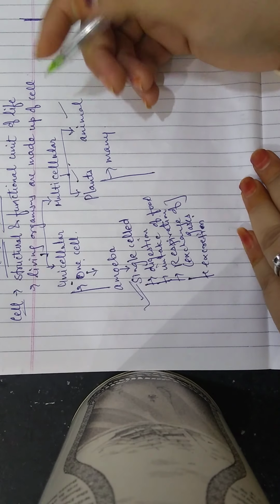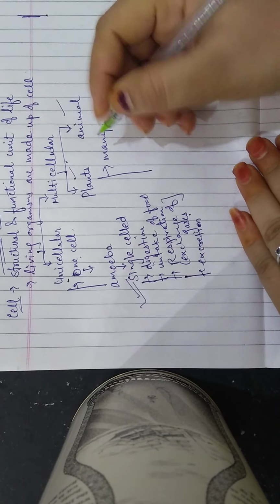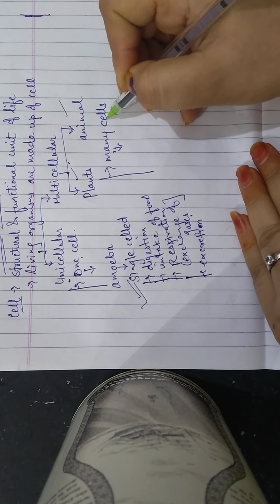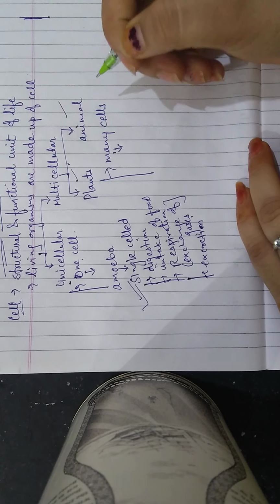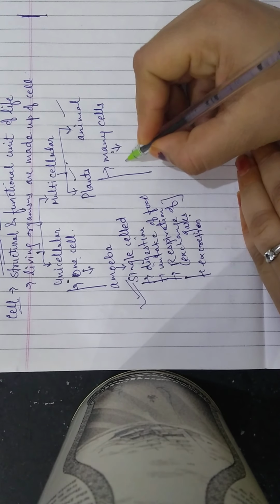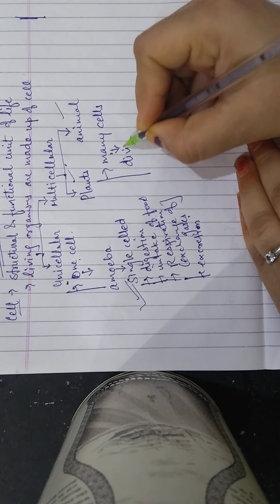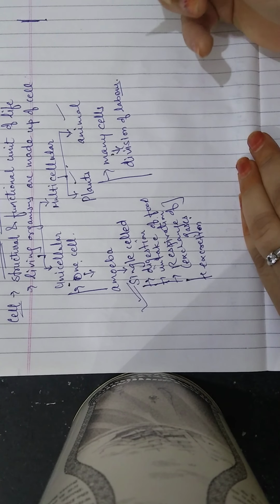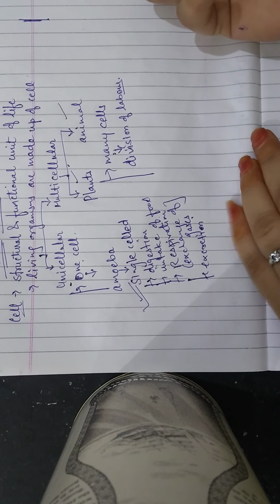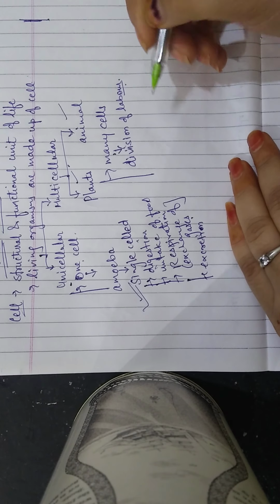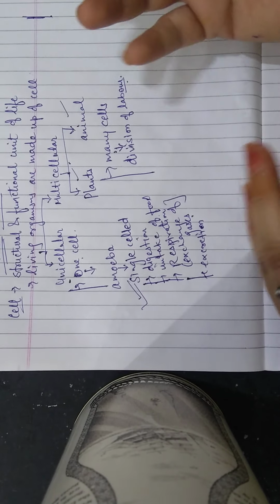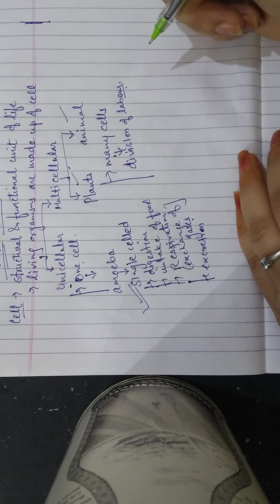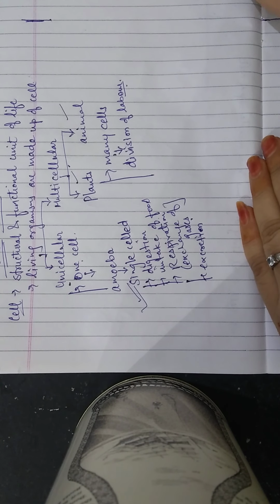Okay, so in multicellular organisms there is a division of labor. As they are made up of many cells and each kind of cell is specialized for a particular function, we can say that in multicellulars there is a division of labor. Labor here means different life processes or different works. Different work of the body like digestion, respiration, excretion, transportation, each function is divided among some different group of cells, which are specialized for that particular function.